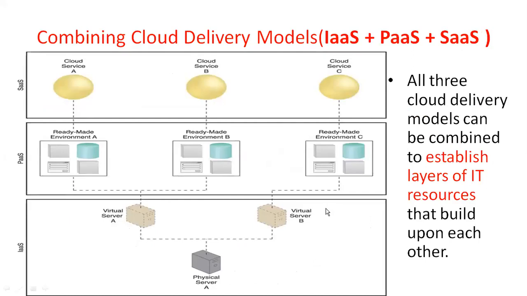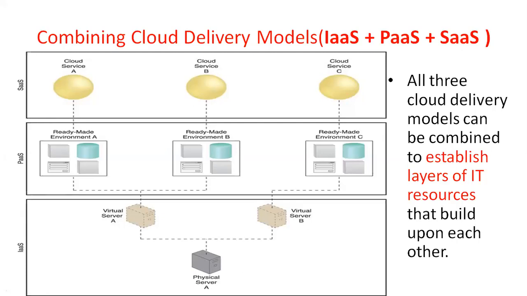All three delivery models can be combined to establish a layer of IT resources that build upon each other. That means upon the IaaS you will build the PaaS environment, and upon the PaaS environment you may build the SaaS environment. In this way you will be combining all three different types of environment. This is some information about the delivery models or service models.